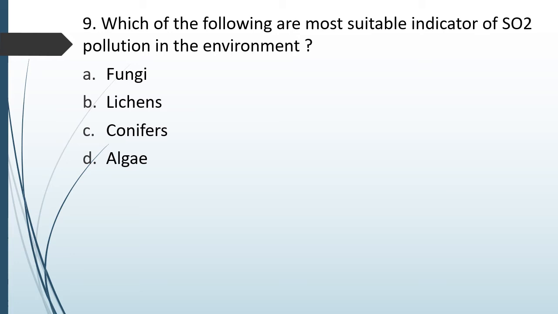Question number 58. Which of the following is the most suitable indicator of SO2 pollution in the environment? Fungus, lichens, conifers, algae. Most suitable indicator of SO2 pollution. Correct answer is option B, lichens.